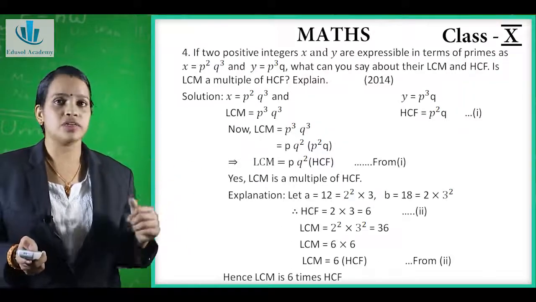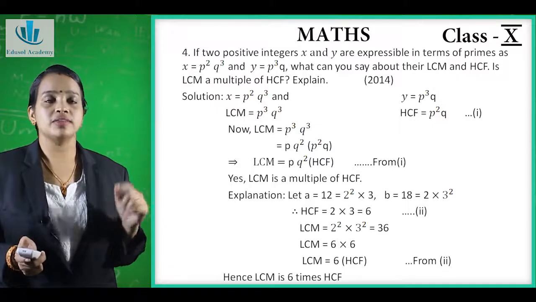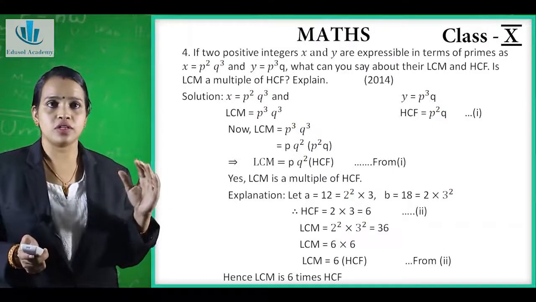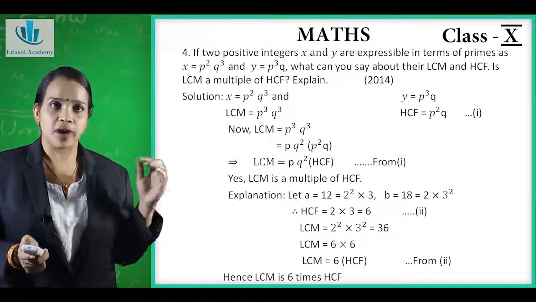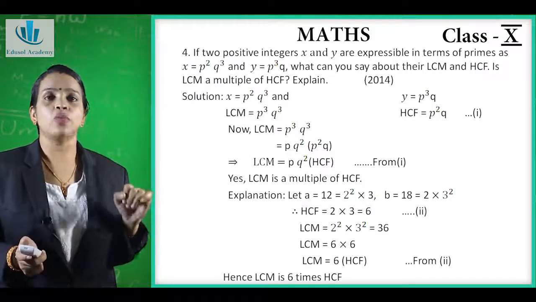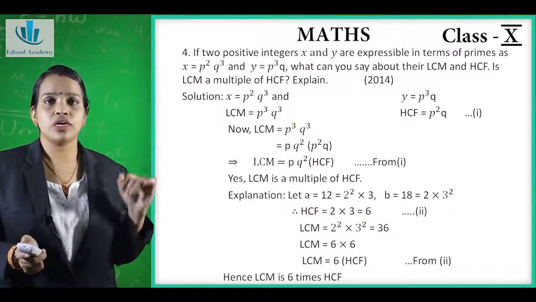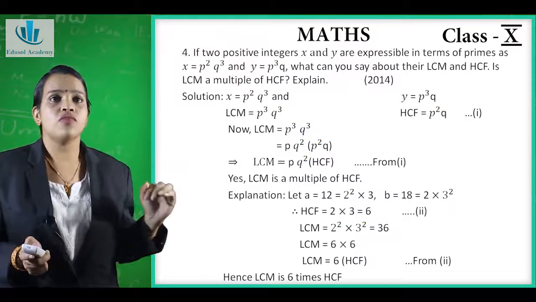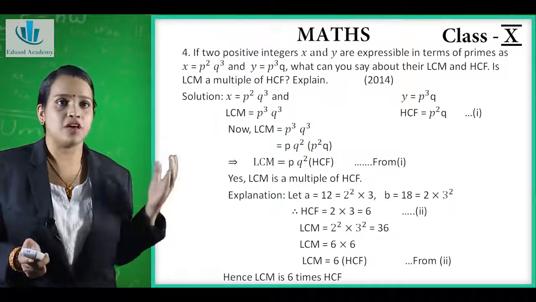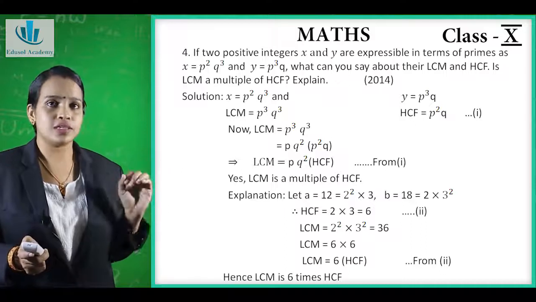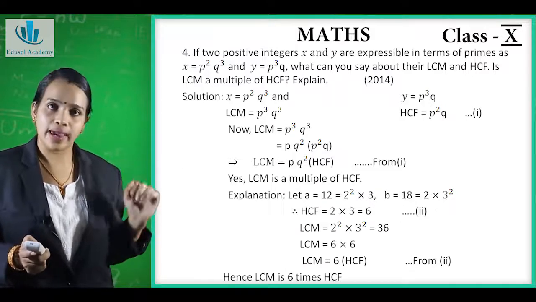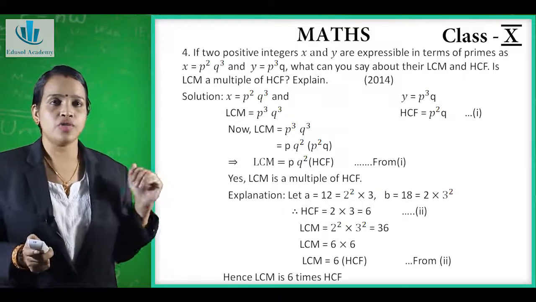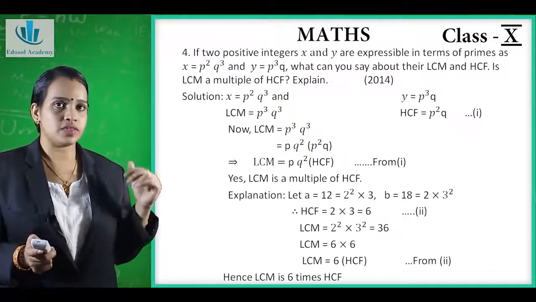Now the next question is, if two positive integers x and y are expressible in terms of primes as x is equal to p raised to 2, q raised to 3 and y is equal to p raised to 3 into q, what can you say about their LCM and HCF? Is LCM a multiple of HCF? Explain.